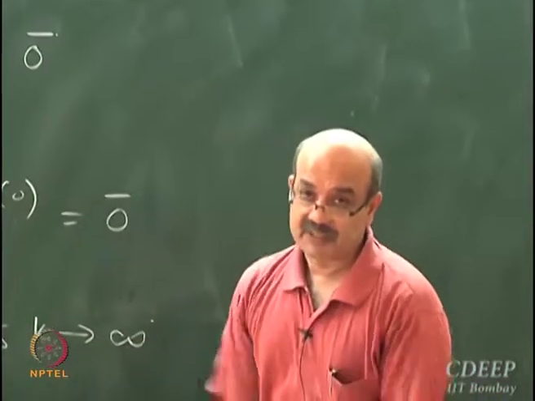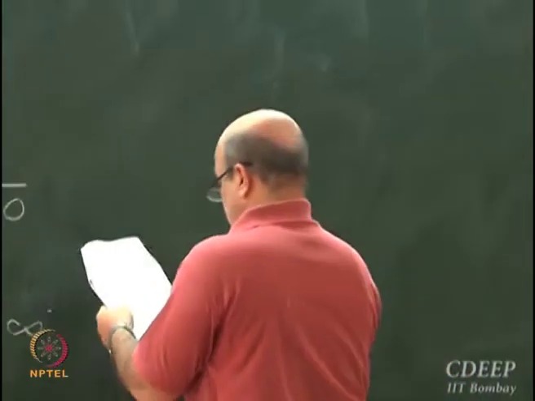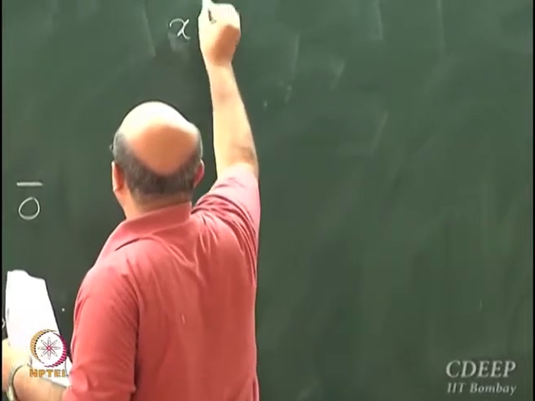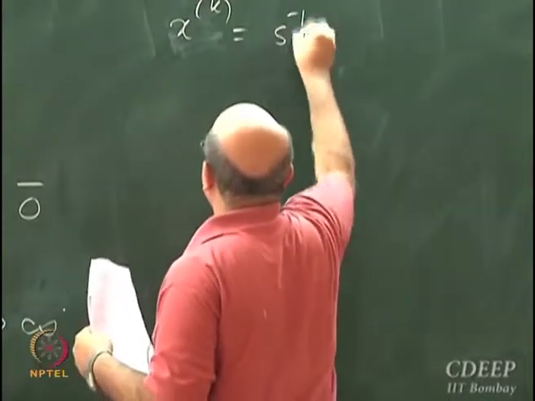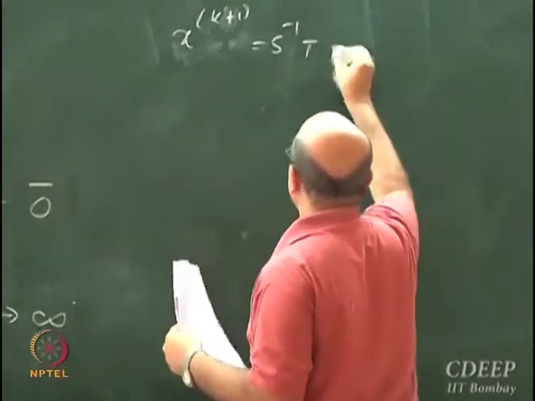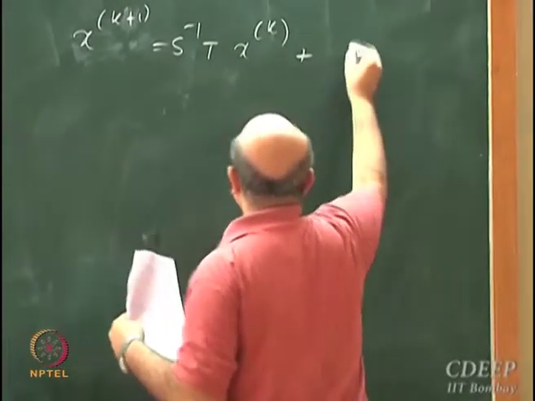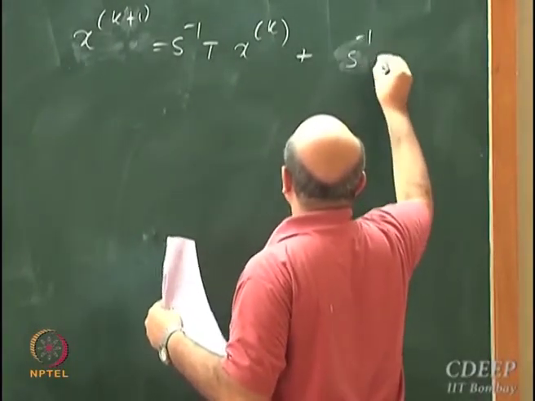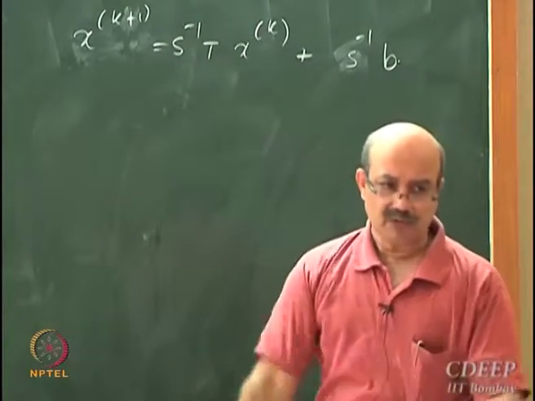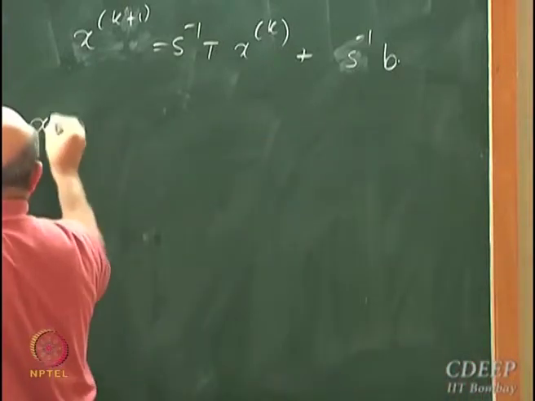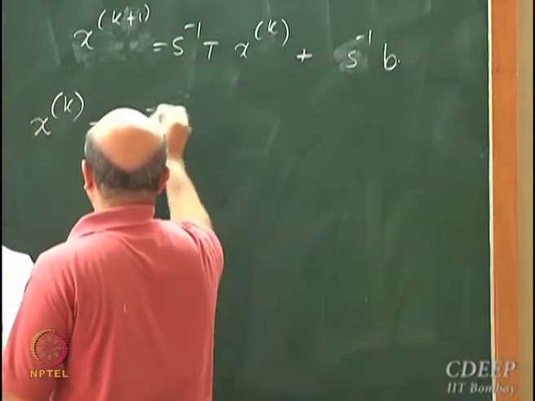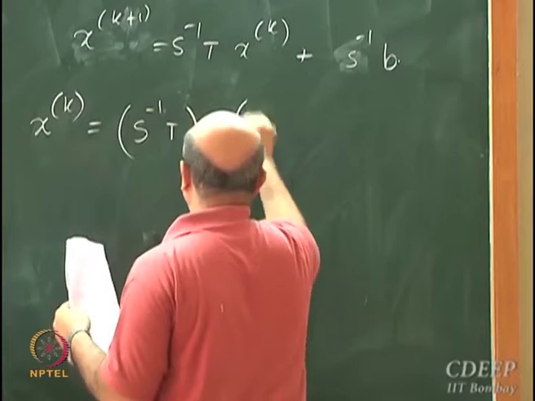Actually, if I apply the difference equation again and again, I can show... I can start with this difference equation, x k plus 1 is equal to S inverse T x k plus S inverse B. I can apply it from 0, 1, 2, 3, 4, and I can show that x k is equal to S inverse T raised to k x naught.